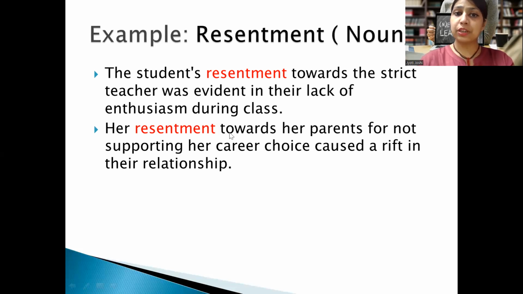Now, her resentment towards her parents, it means her rude behavior, or maybe her disagreement towards her parents for not supporting her career choice, caused a rift in the relationship. Here, there is another word which is rift. Basically, rift is a geographical word. It means crack. Here in this sense, you can take it as a gap in the relationship or differences in the relationship. So there is a rift in the relationship because of the resentment she showed to the parents, because parents are not supporting her career choice.